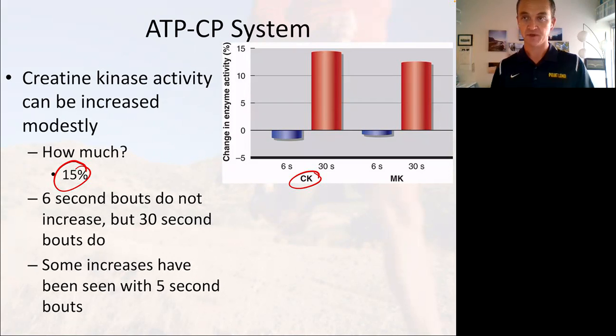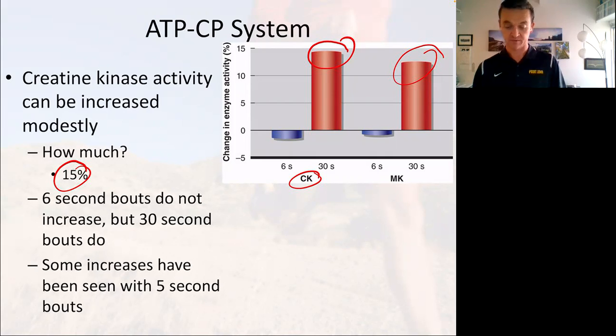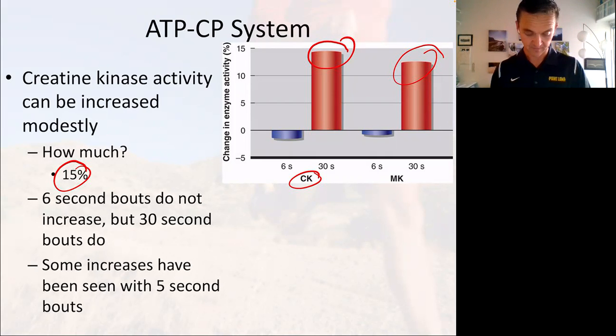Okay, there was this kind of study that your book talks about where they had people do 6-second sprints in one group, and then the other group did 30-second sprints. They expected the 6-second sprint group to improve their creatine phosphate activity more than the 30-second group, because that's supposed to be what really taxes the creatine phosphate system. But what they saw was the opposite. We see greater increase in creatine kinase and myokinase enzyme activity, which is also part of this creatine phosphate system. We see the greater increase with the 30-second sprints instead of the 6-second sprints.